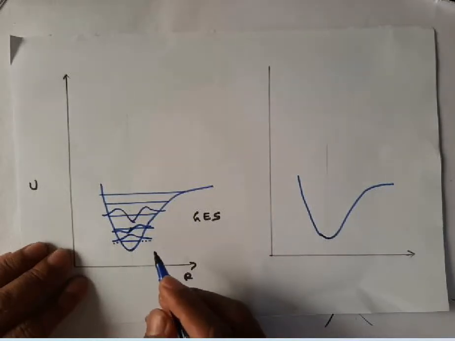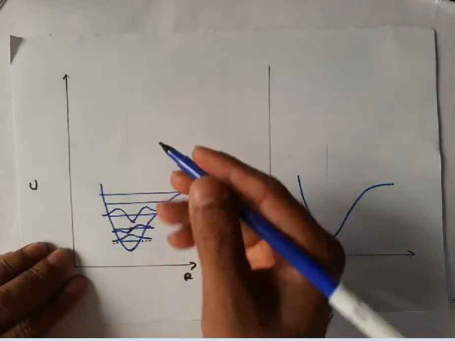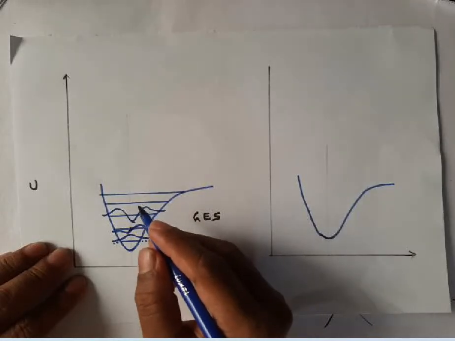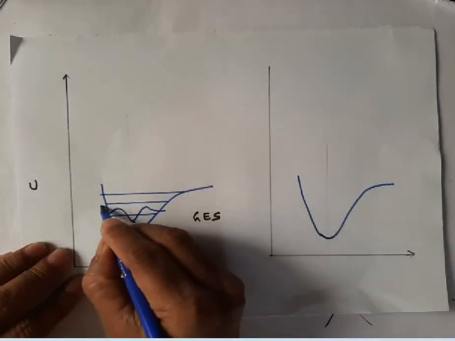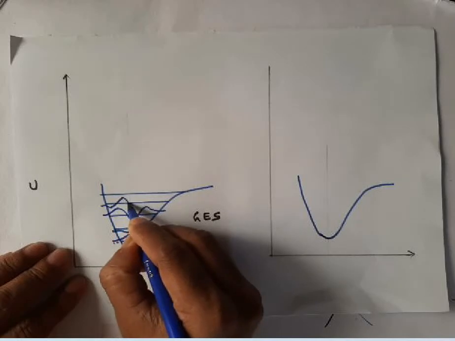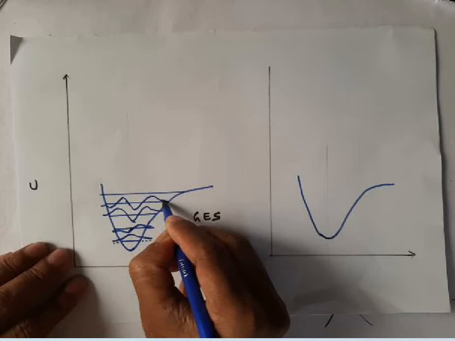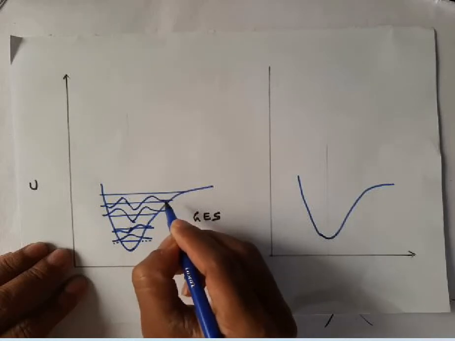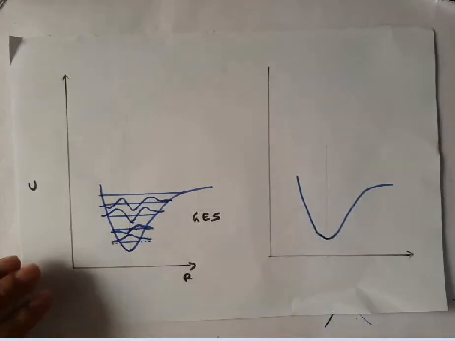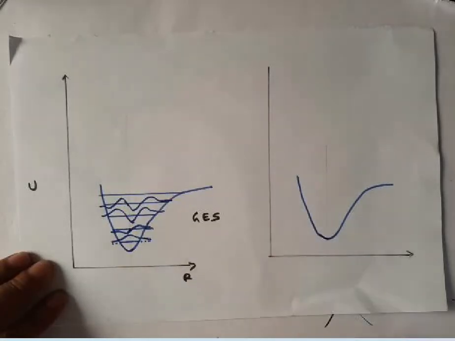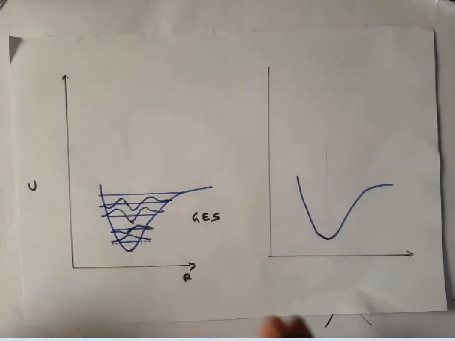Like that we have wave functions in the higher levels. So these are all the nature of the vibrational wave functions in a particular electronic state.